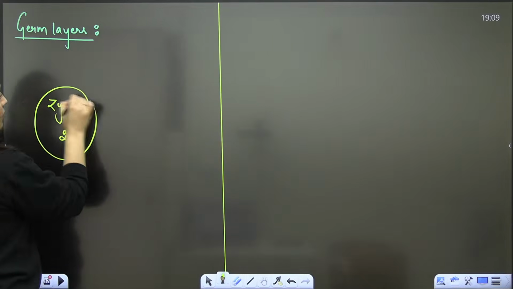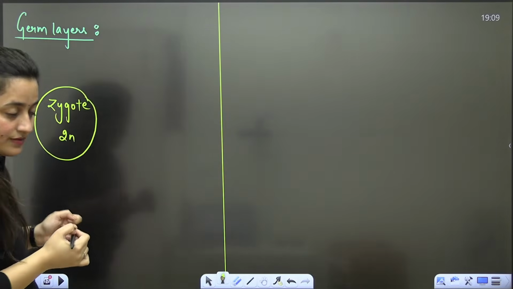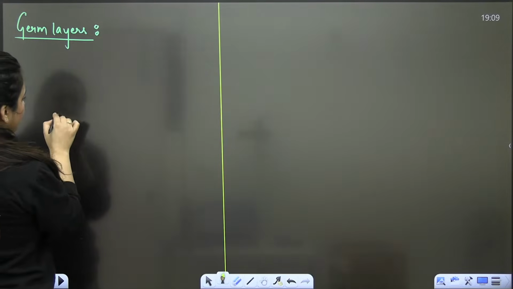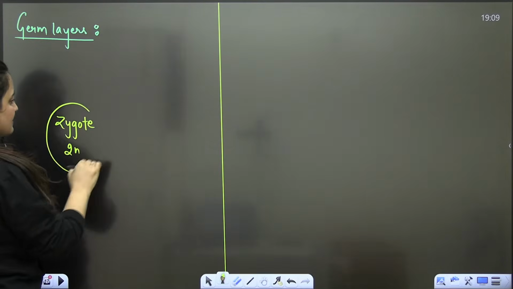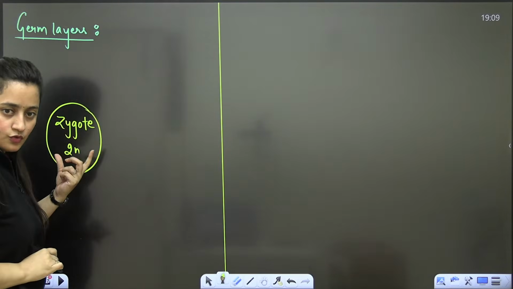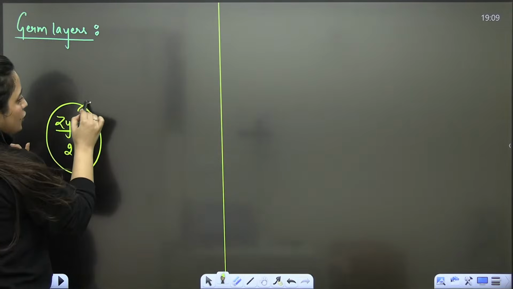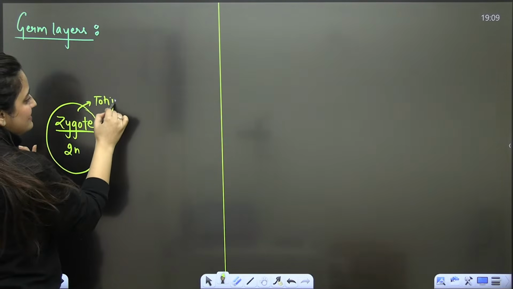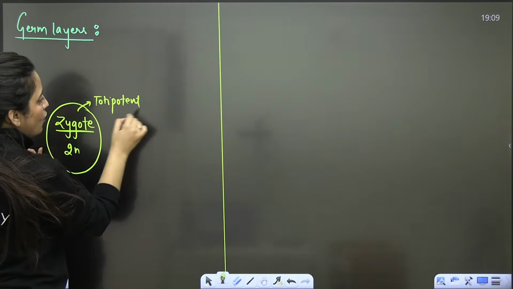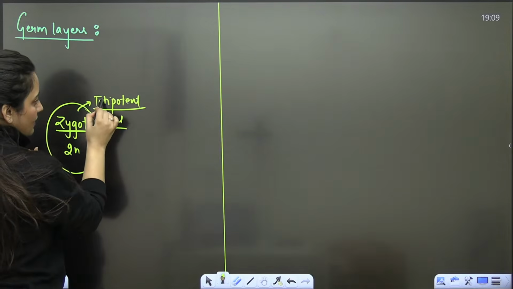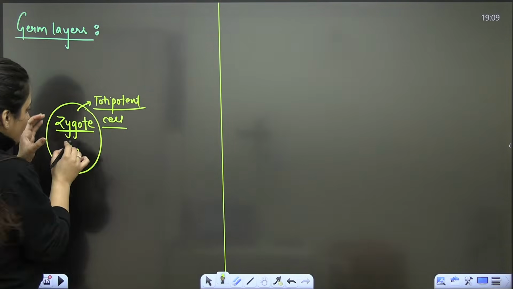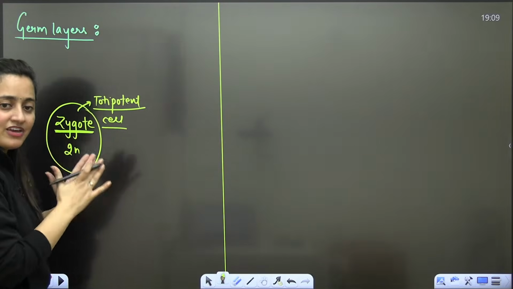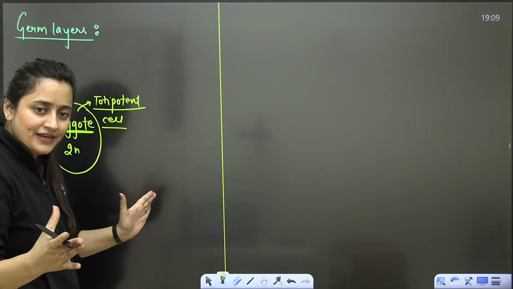We all develop from a single-cell zygote. Yes, you know that. You know that this zygote is a totipotent cell. Totipotent cell means this cell has the ability to develop into a complete organism.